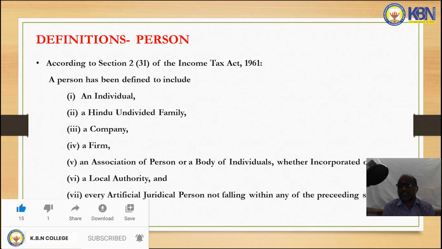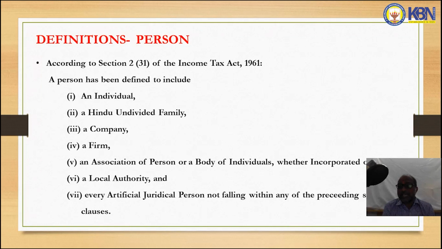AOP means association of persons. In an AOP, the members may be an individual, HUF, company, firm, local authority, or any artificial juridical person. Whereas in the case of BOI, only individuals are the members, such as Rama, Krishna, Manohara, like that. Next, local authority, Vijayawada Municipal Corporation is an example. Next, any artificial juridical person, maybe anyone.